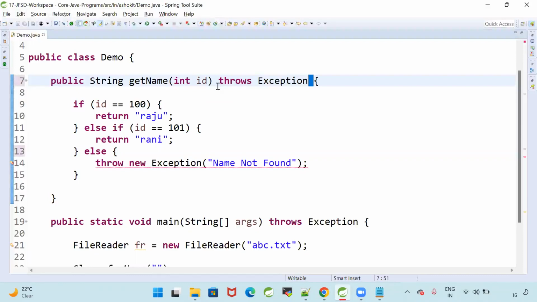Tell me, what is the difference between throws and throw? Throws is used to ignore the exception. Throw is used to create our own exception. Programmatically, in some scenarios we need to handle the exception, and in some scenarios we need to create the exception. Simple example, man. Doctors will be available in the hospital.